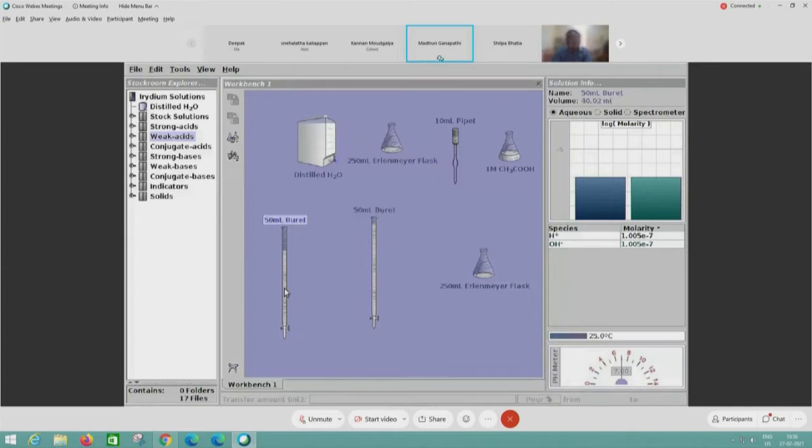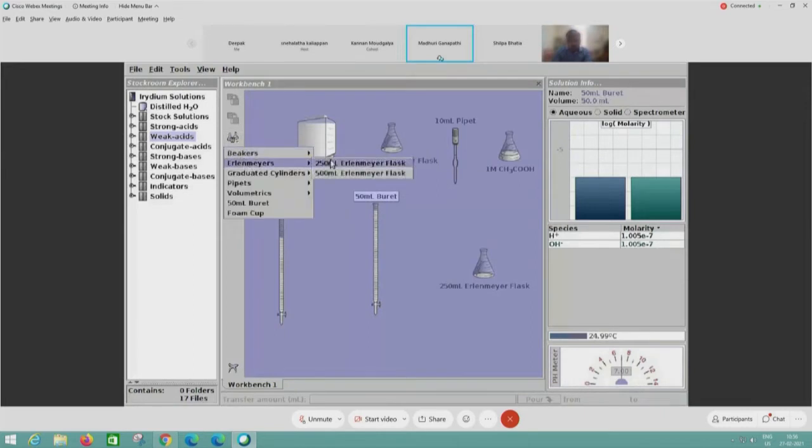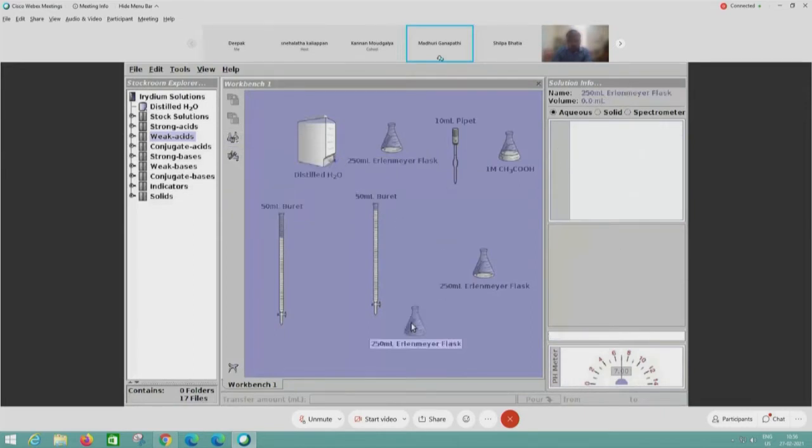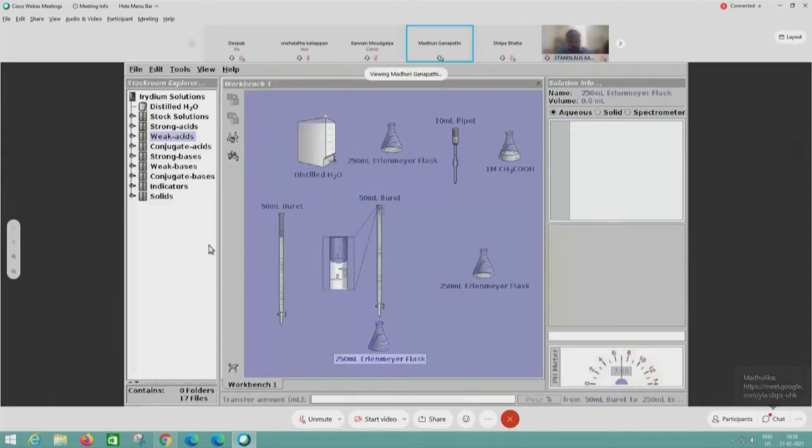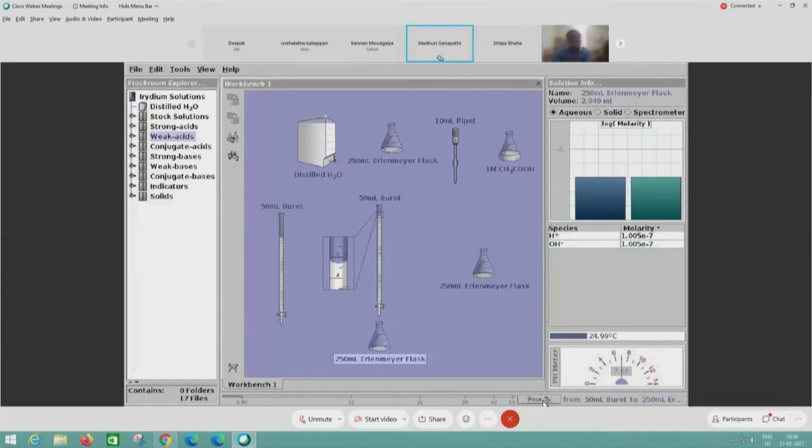The next transfer is realistic transfer. I will show this using the burette and an Erlenmeyer flask. I will transfer the amount from the burette to the Erlenmeyer flask in the form of a titration method. For this I will use realistic transfer and add small amounts very slowly. So here the amount is being added. When I'm using a realistic transfer, we don't have a transfer amount input bar, but in that place we have a scale that has come up. You can all see the scale at the bottom of my window.